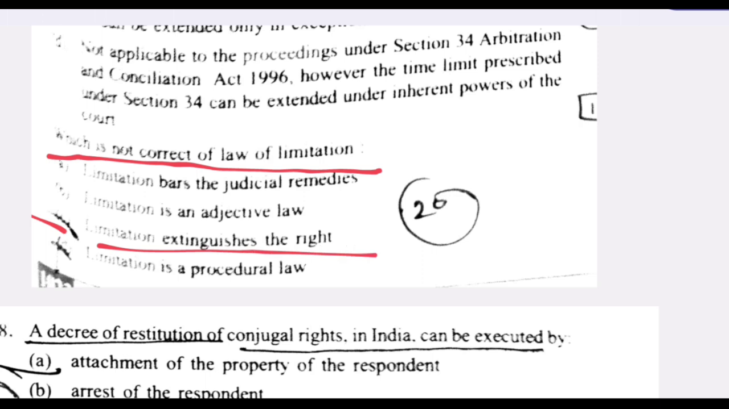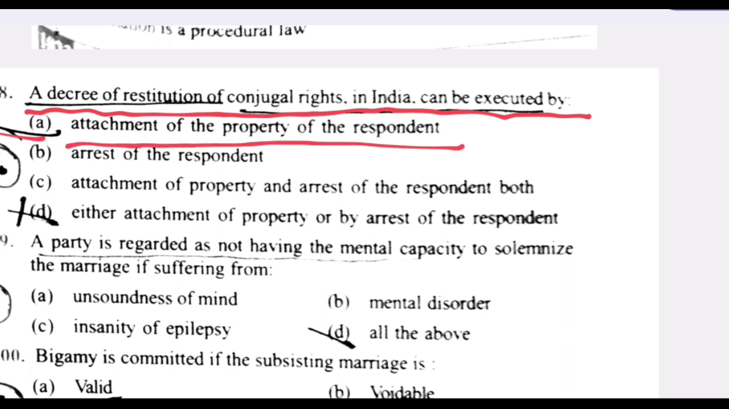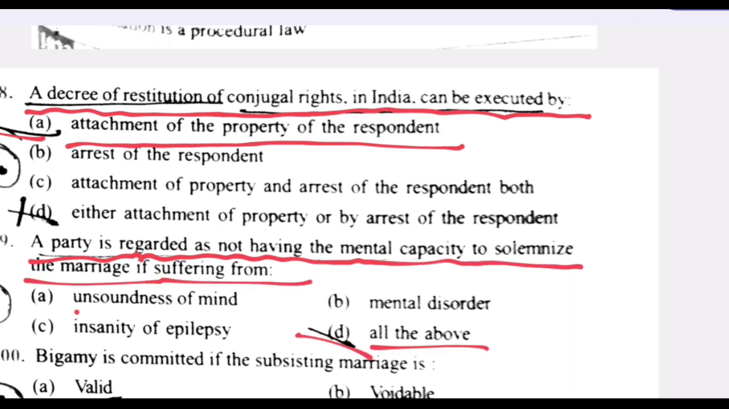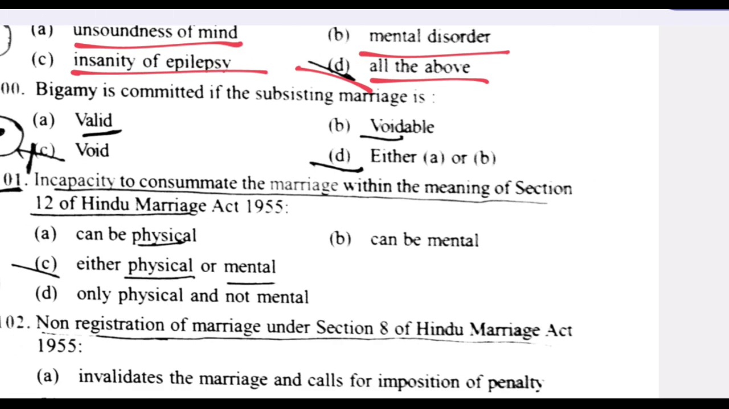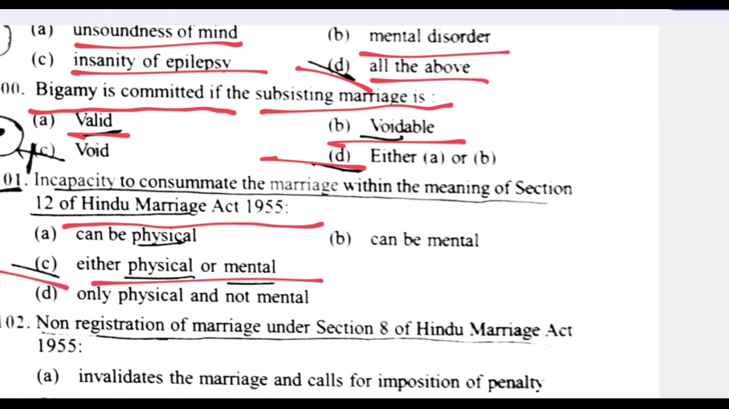Limitation extinguishes the right. Next question. A decree of restitution of conjugal rights in India can be executed by attachment of property of the respondent. A is the right answer. A party is regarded as not having the mental capacity to solemnize the marriage if suffering from all of the above. D is the right answer. Unsoundness of mind, mental disorder, insanity of epilepsy. Next question. Bigamy is committed if the subsisting marriage is either valid or voidable. Incapacity to consummate the marriage within the meaning of Section 12 of Hindu Marriage Act 1955. C is the right answer, either physical or mental. Next question.